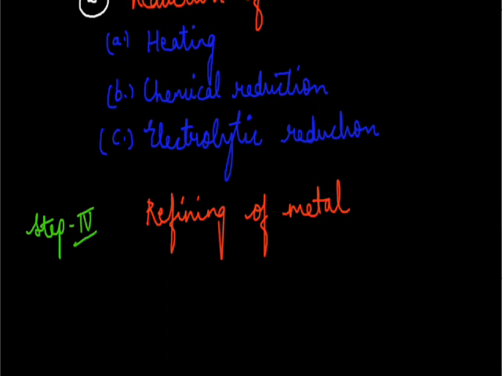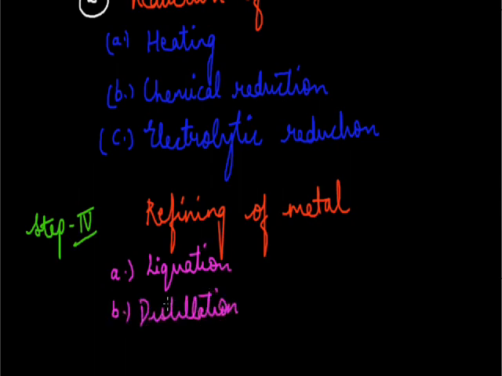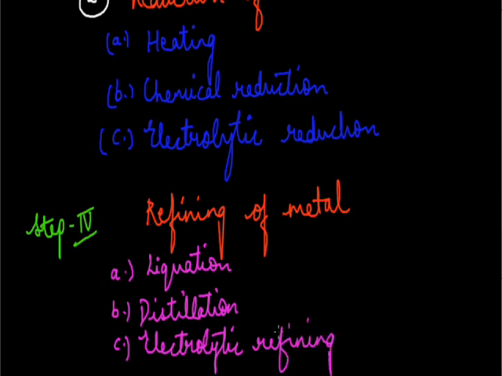There are various ways by which we can refine a metal, that is by liquefaction or by distillation. Third is electrolytic refining. These are the steps which we take for metallurgical process. After the refining of metal, now we have got the pure metal and our metallurgy is complete. For that means all the processes involved are complete.